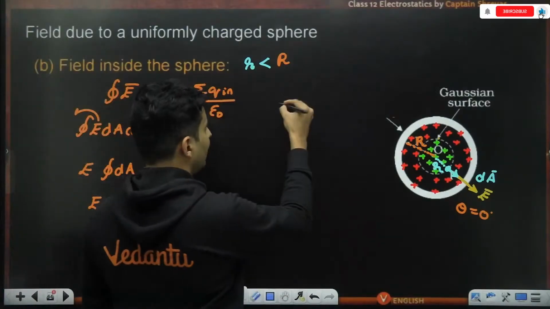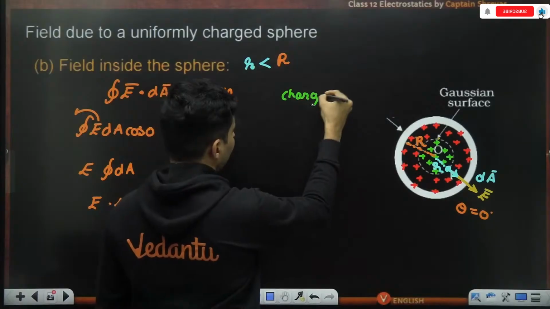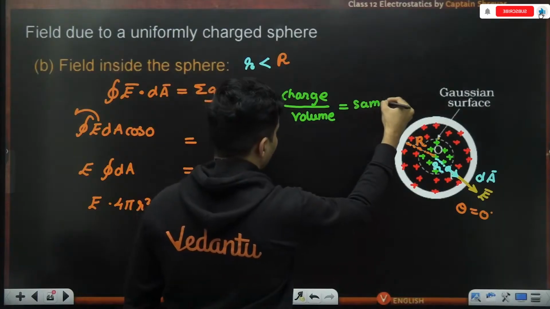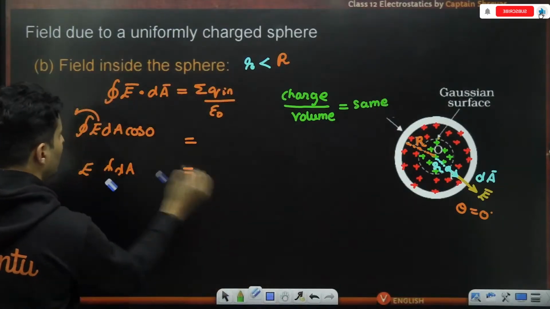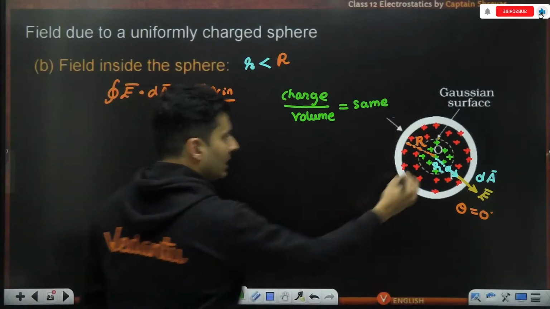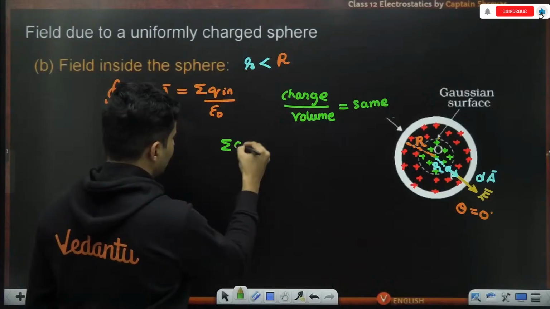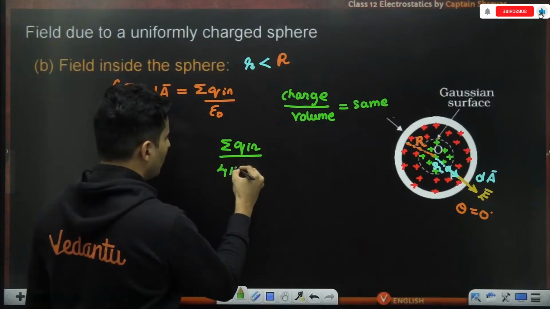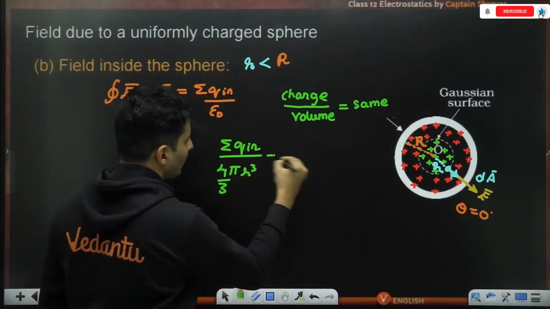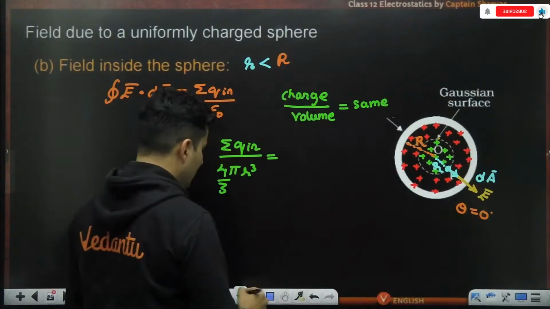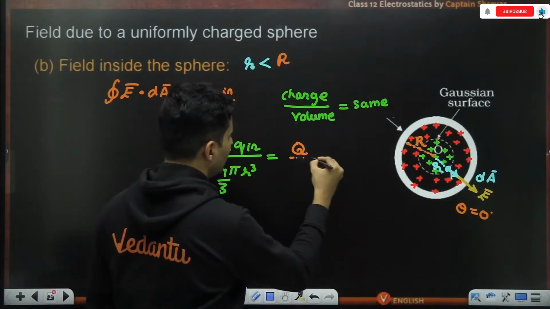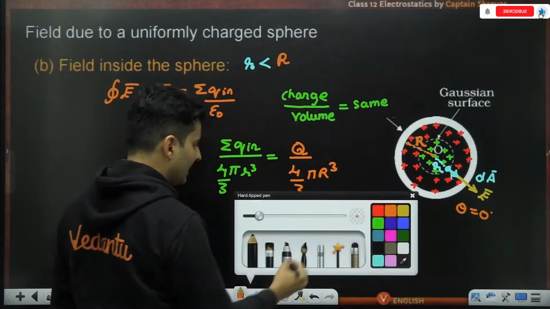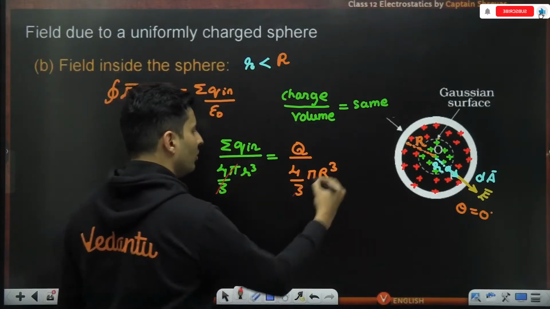So if I say that the charge per unit volume is going to be the same, in this part, the charge is whatever charge is inside by this volume, which is 4 by 3 pi r cube. Whereas for the entire sphere, the total charge would have been capital Q and the total volume will be 4 by 3 pi capital R cube. That's it. The charge per unit volume would have been same.